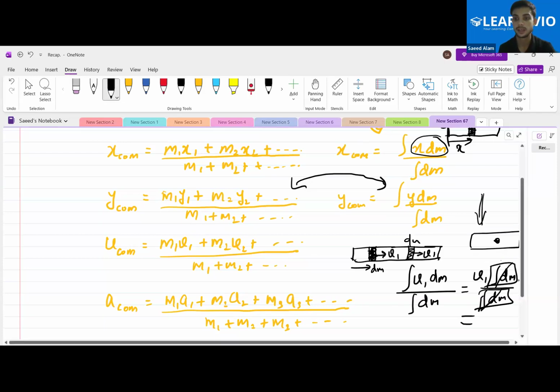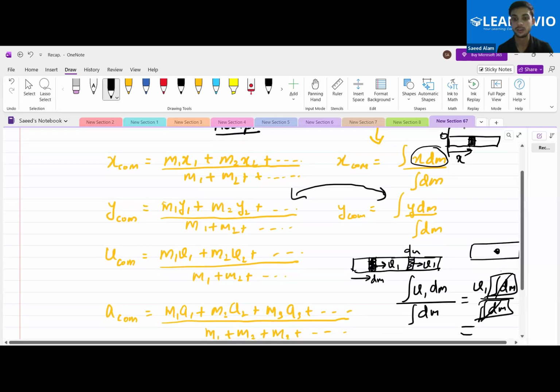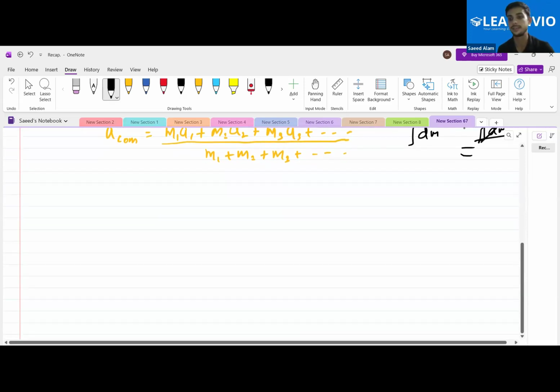Yes, sir. So this is actually what is happening in the continuous body, and that is why we are not having a separate formula for that particular thing. Okay, is this clear to all of you? And the same is true for the acceleration as well. Okay. Yes, Zunara, is this clear to you?